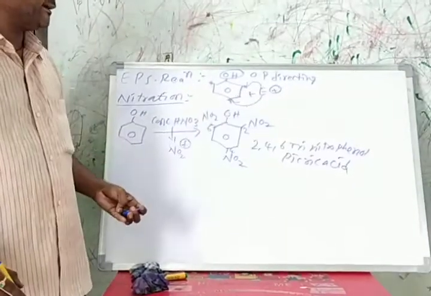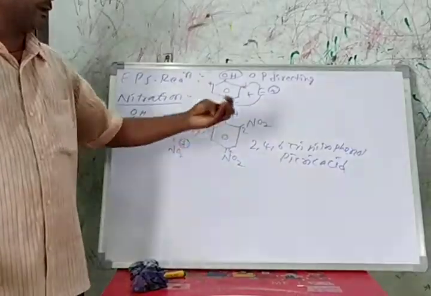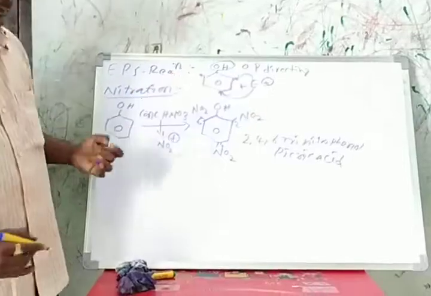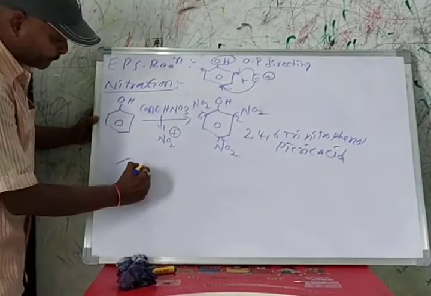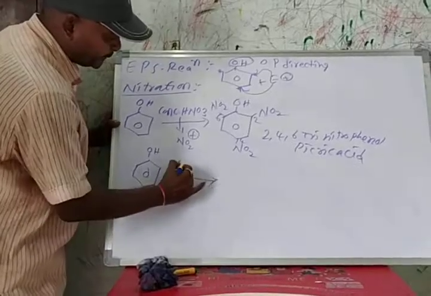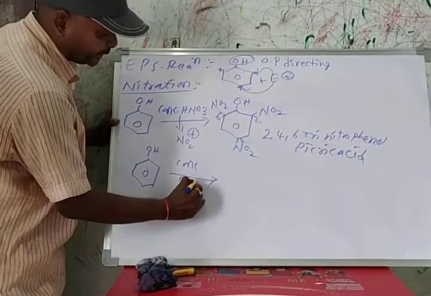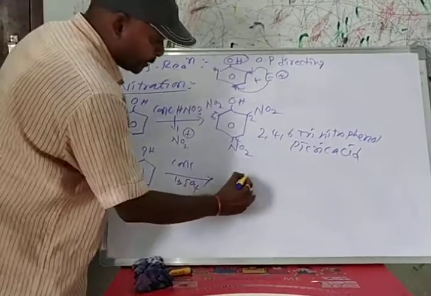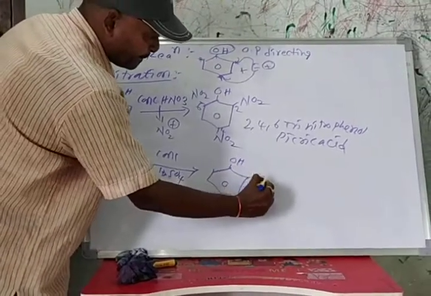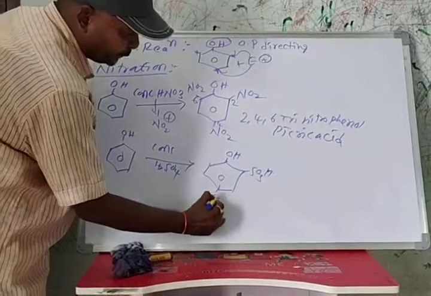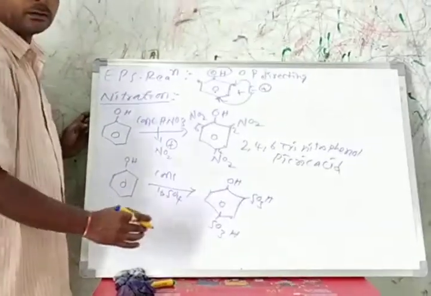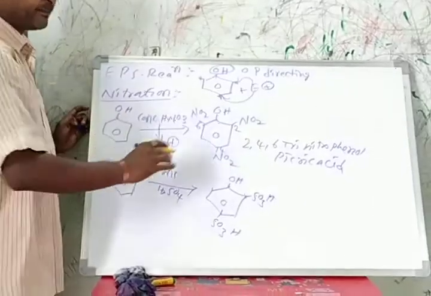And this trinitrophenol or picric acid is also prepared by one more reaction. When phenol reacts with concentrated sulfuric acid at a high temperature, it forms a disulfonic acid product, 2,4-disulfonic acid phenol.